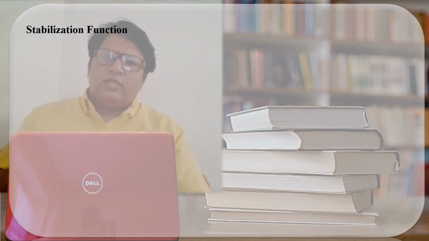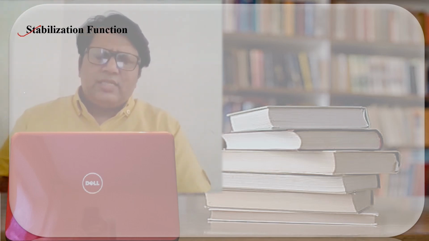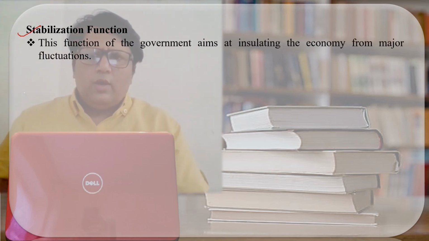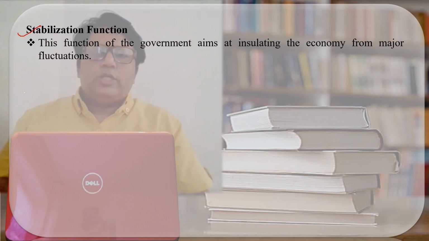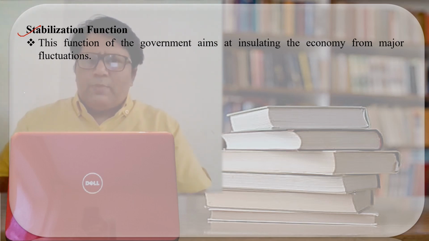Now let us see another function. The other function is the stabilization function. When I say stabilization, what does it mean? It means that the fluctuations should be minimum. When I say the fluctuations should be minimum, what does it mean? It means that the fluctuation in the prices should be minimum.